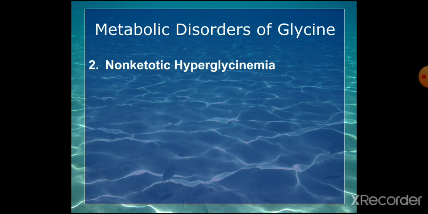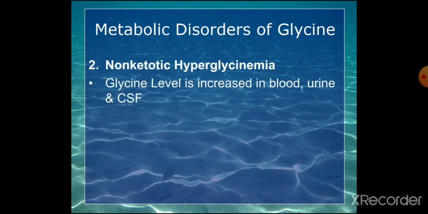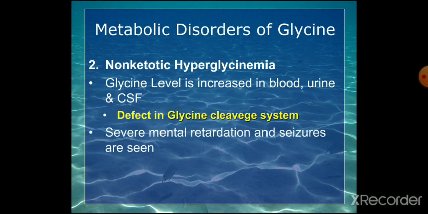Second type of disorder is non-ketotic hyperglycinemia. Here glycine level is increased in blood, urine and CSF. So the blood level of glycine is increased here. The defect is in glycine cleavage system. You have studied the catabolism, where the glycine cleavage system is the one main mechanism of catabolism of glycine. So it produces severe mental retardation and seizures, etc.